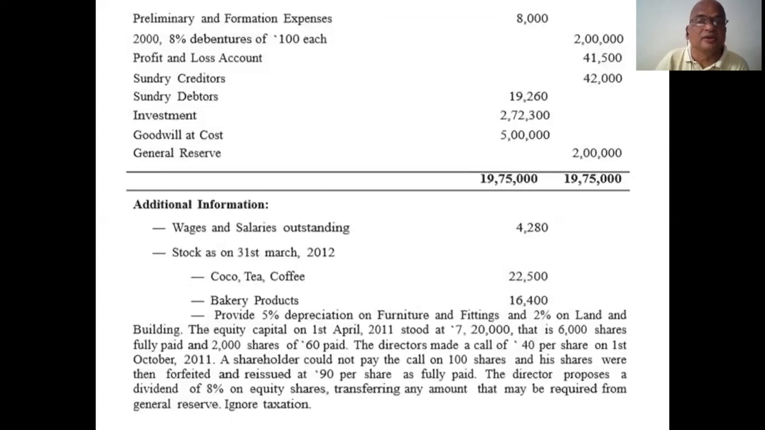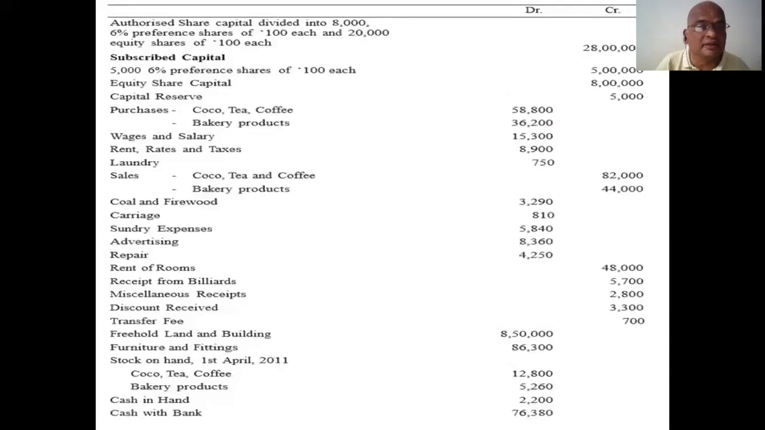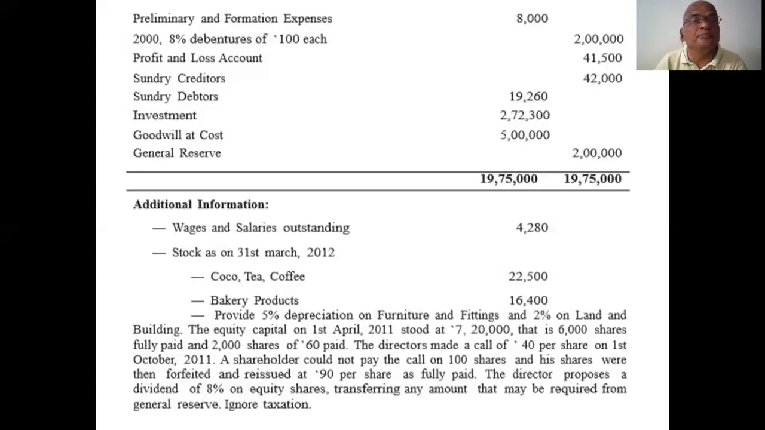Additional information, that is adjustments. Wages and salaries outstanding, that is outstanding salaries and wages. You know, in your previous problems also, you add all these items to the concerned items. Wages and salaries outstanding may be added to wages and salaries given in the trial balance. Where is wages and salaries in this one? Yes, here. So you add those items.